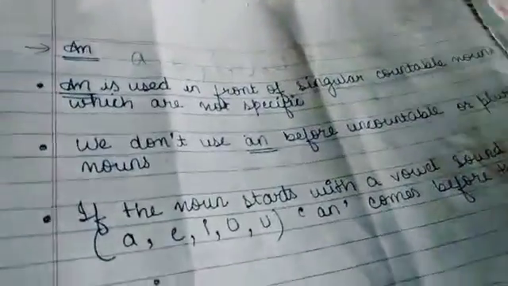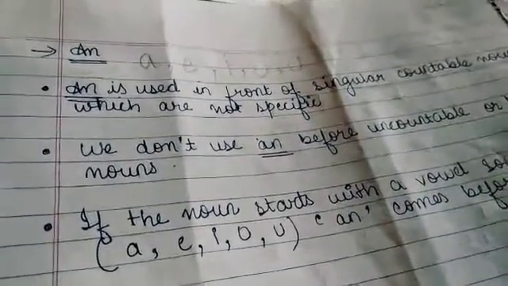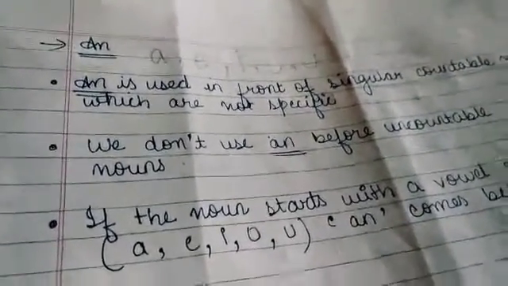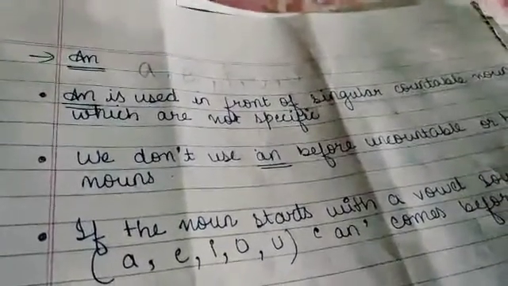Same statement we saw over here in A. We don't use A before uncountable or plural nouns. Yes, we cannot use A and an before uncountable or plural nouns. For example, we cannot say an star, no, a star, no, the star, because it is specific, and stars we cannot count them.